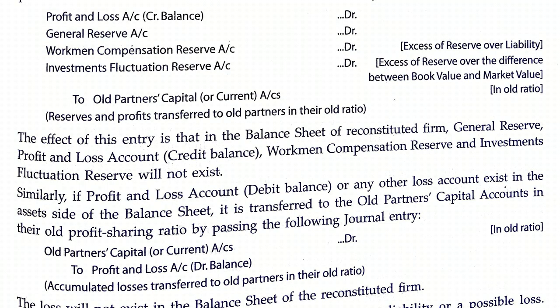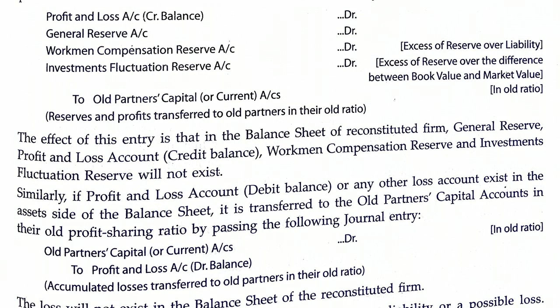The new partner does not have any contribution to those profits or the general reserve appearing in the balance sheet. Since the new partner has no effort in earning that profit, it should be transferred to the old partners in the old ratio.